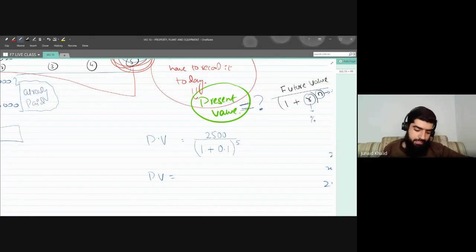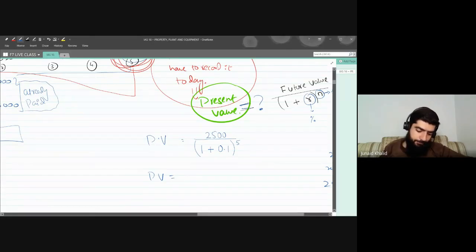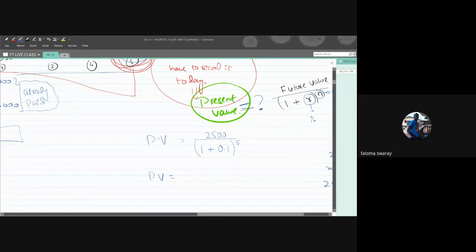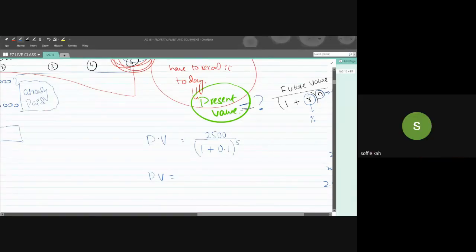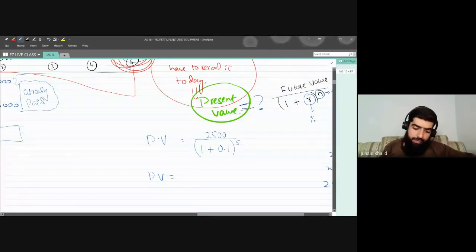Yes, anyone, please. What will be the present value? 1,552. Okay, 1,552 is basically the present value.